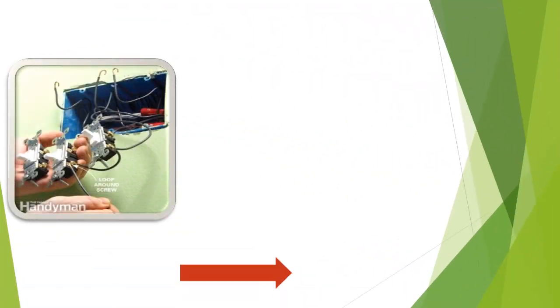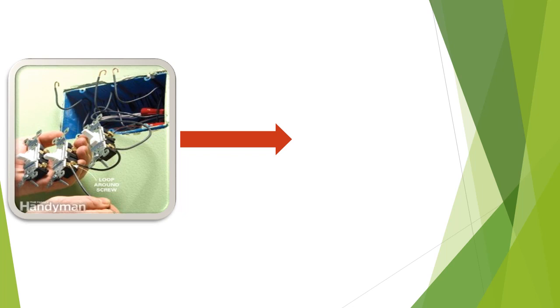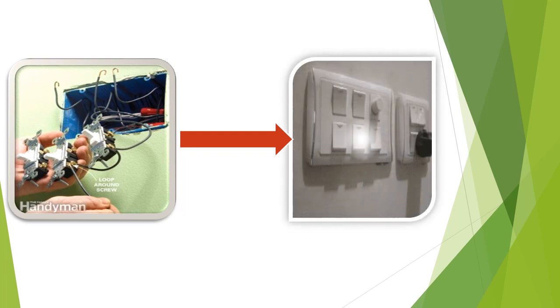Let us see an example of abstraction. If you open a switchboard, you can see a lot of cables, wires, connections, and circuits inside it. But all these details are hidden by giving a panel of switches. To turn a bulb on or off, you need to press the switch on or off. You need not know the details of the circuit. You need not know how the connections are given.